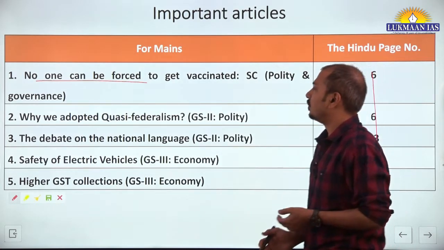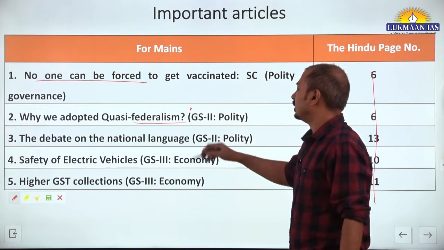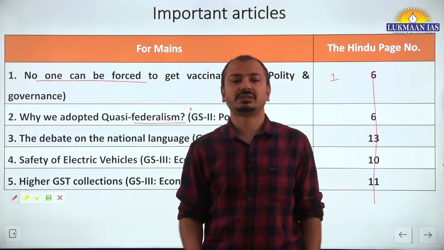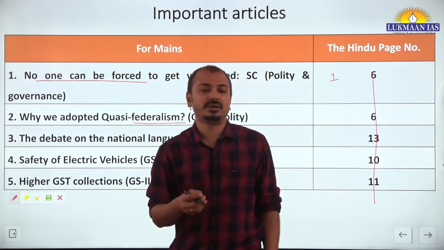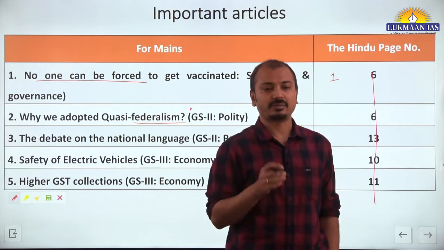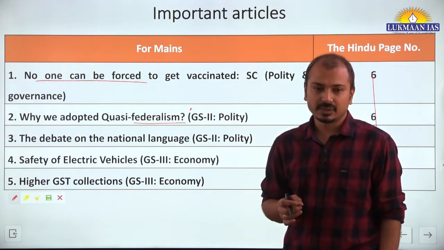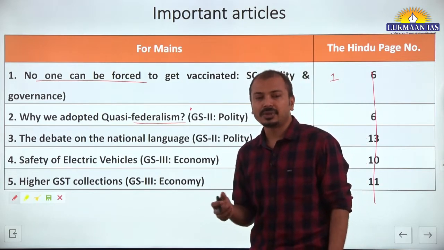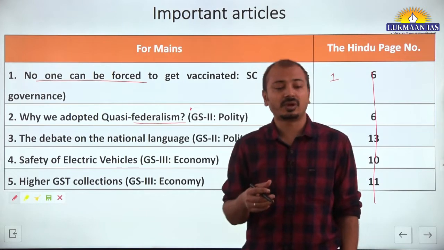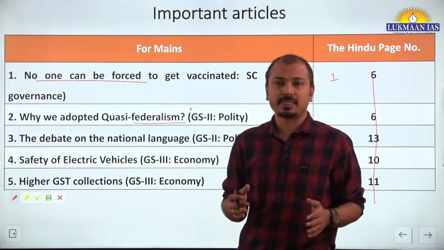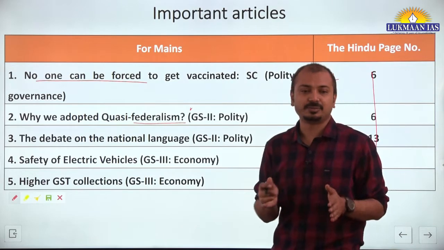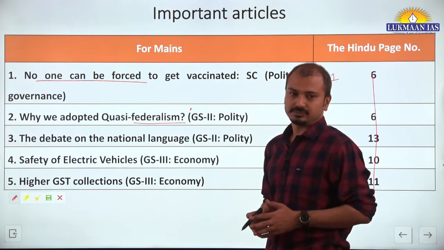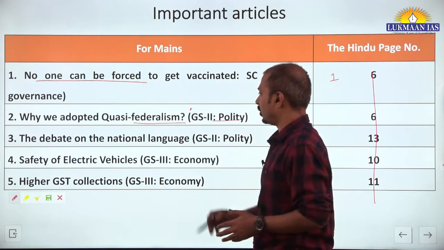Okay, then, why we adopted quasi federalism? On the explained page, or text and context page, there is one explainer about this quasi federalism. Now it is very much important from the polity section, GS2 part, basics of Indian Constitution. And this keyword, quasi federalism, is explained in detail: what are the quasi federal features in the Indian Constitution, why we adopted quasi federalism, especially the reasons, and at present what is the status of this feature. Okay, so GS2 paper, polity part.